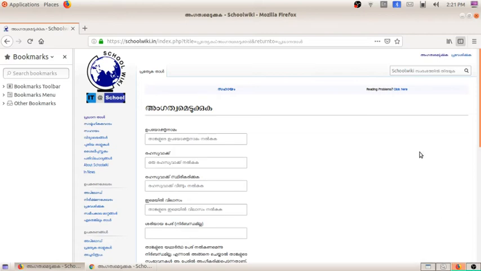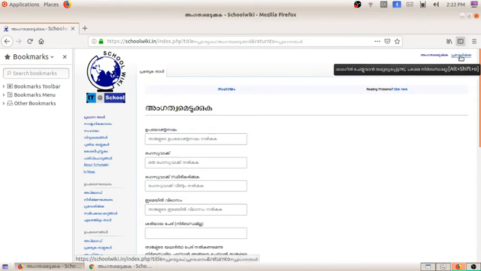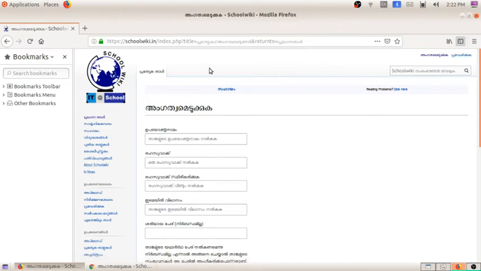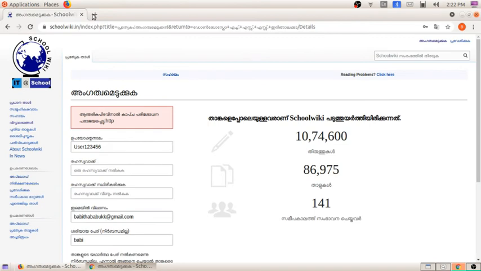After we become a member in this group, we can enter into the group in our name. How can we enter? We have to click on the option Praveshikkuka, or what we can say, login. Once more I will show it to you because it changed to Malayalam again.